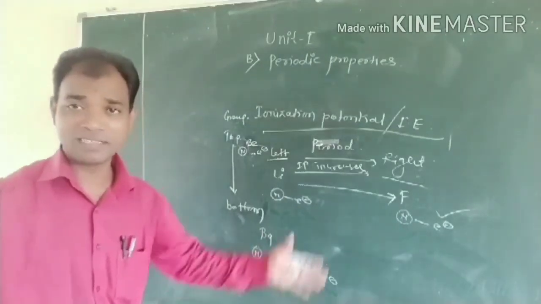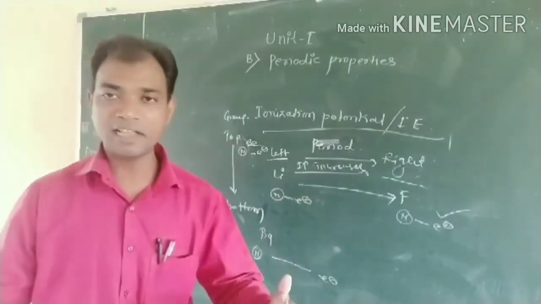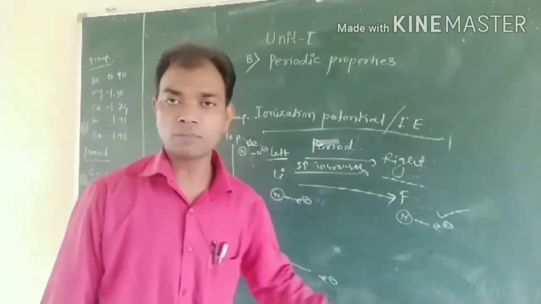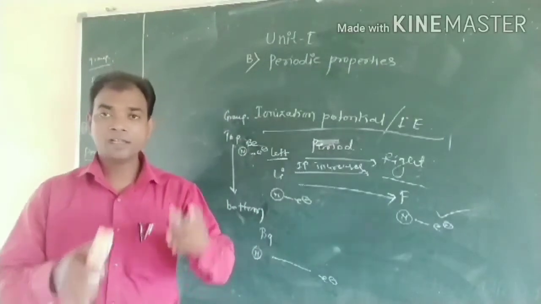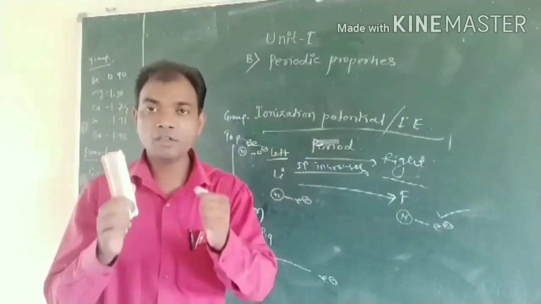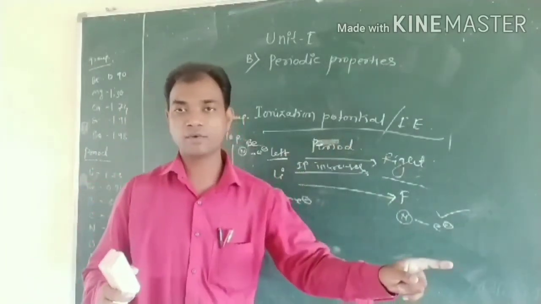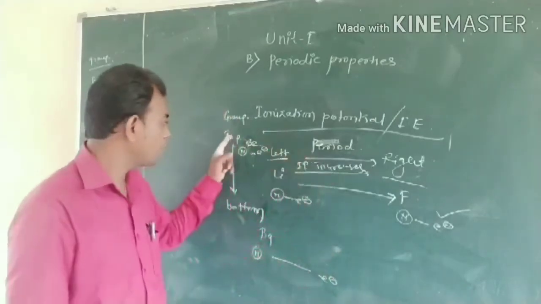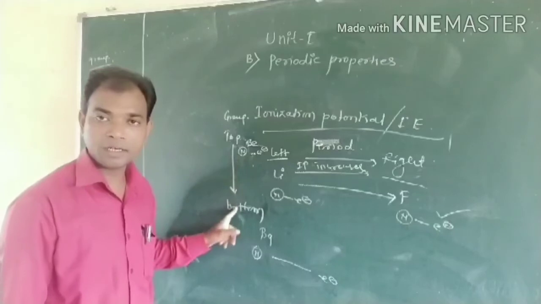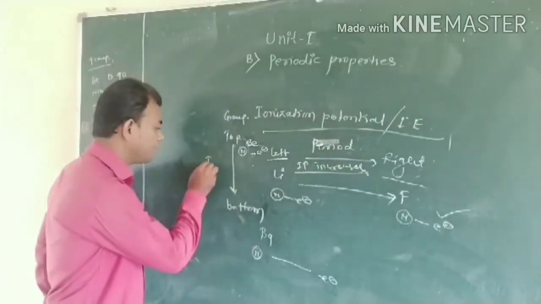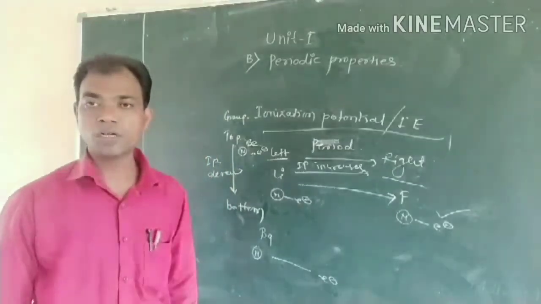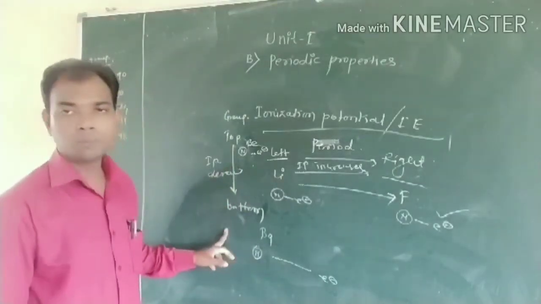That means atomic size is higher. If the atomic size is higher, then it requires a lower amount of energy to remove the outermost valence electron. But if the size is small, then it requires a large amount of energy. That means when we move from top to bottom in a group, the IP decreases. Ionization potential decreases from top to bottom.